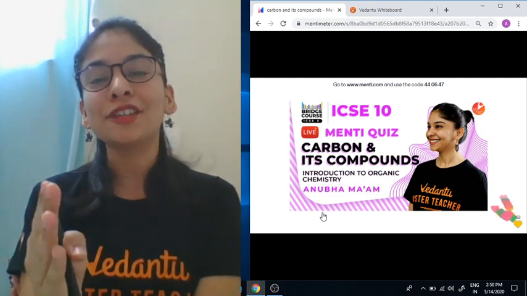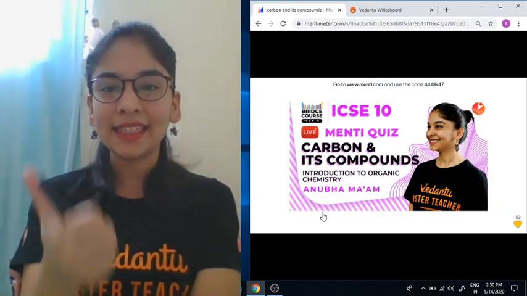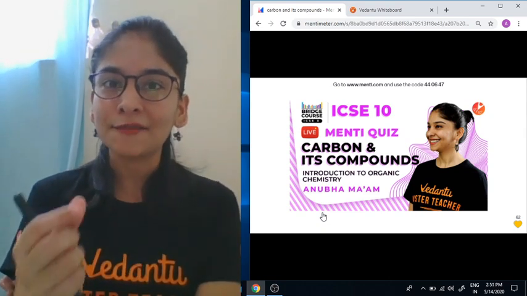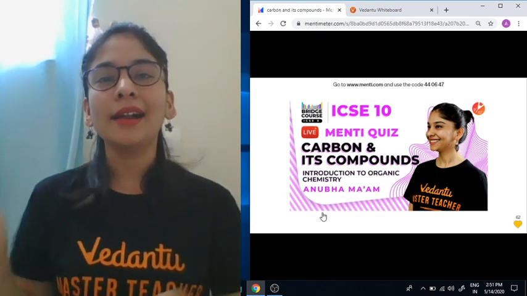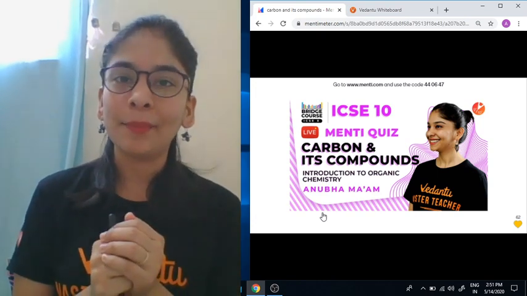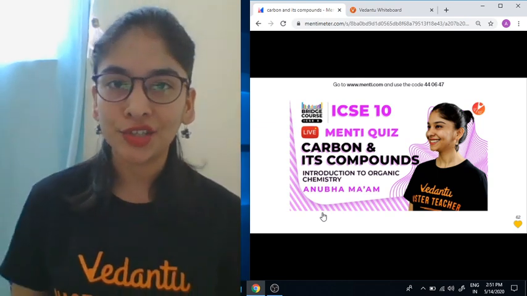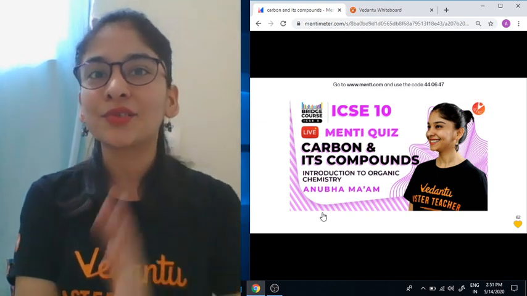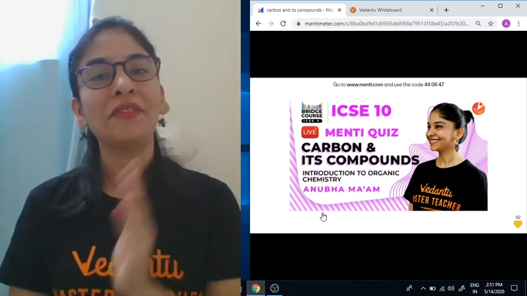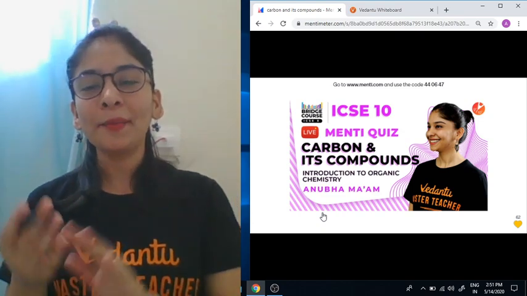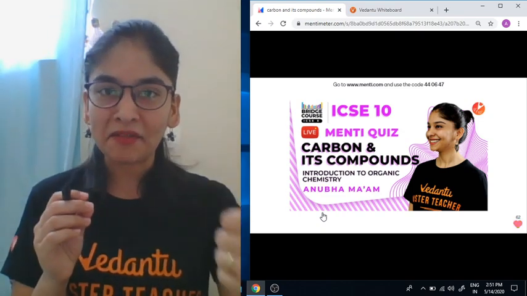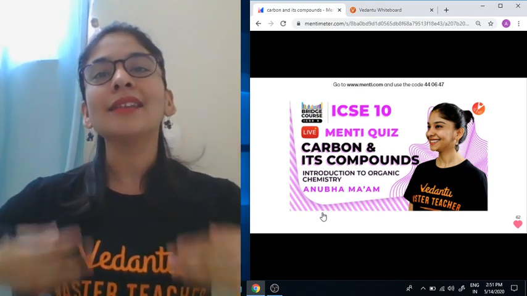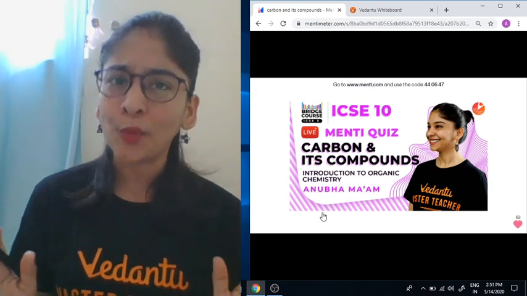See in the front of the screen the topic: ICSE 10th, that is carbon and its compounds. Basically, organic chemistry is one of the important chapters and the most scoring chapter, from which the most marks' questions come. So this class is more about an introduction to organic chemistry. The session is going to be very easy. What will we do in the session? Whatever knowledge you have from 7th, 8th, 9th regarding carbon and its compounds, we'll ask questions regarding the same. So the session will be very easy.